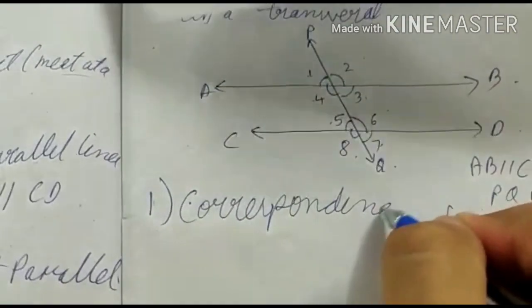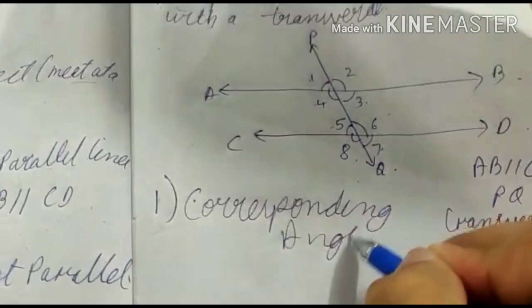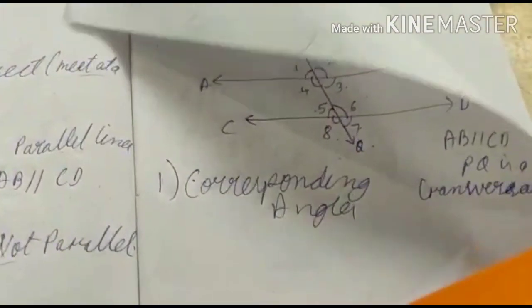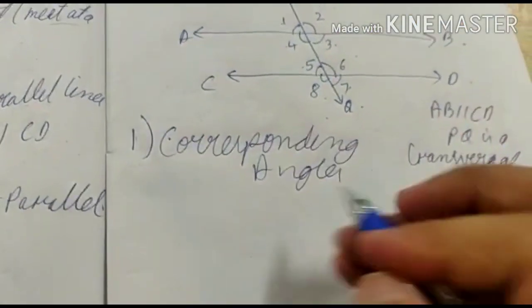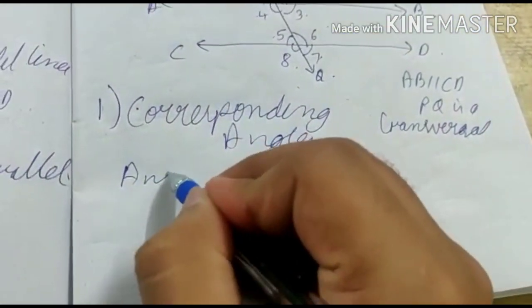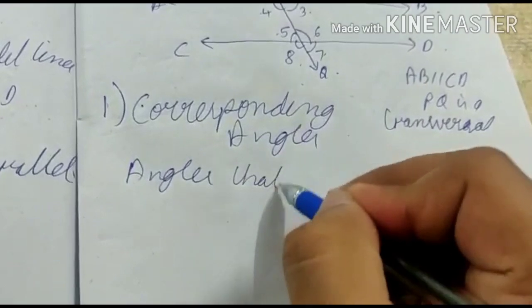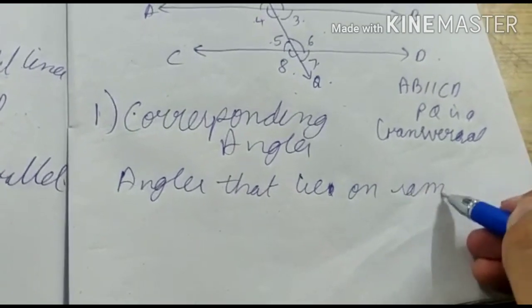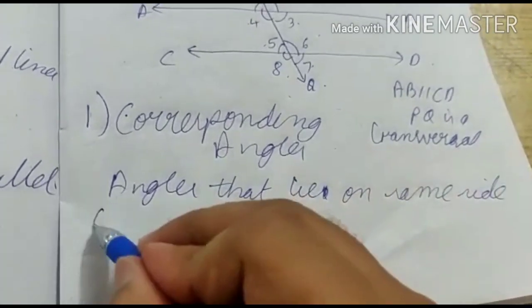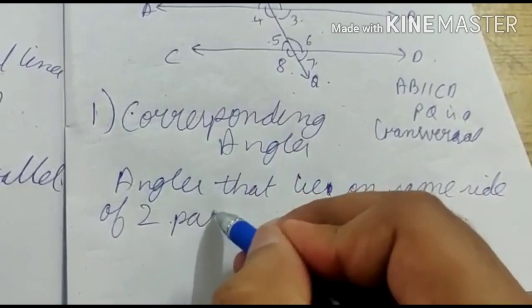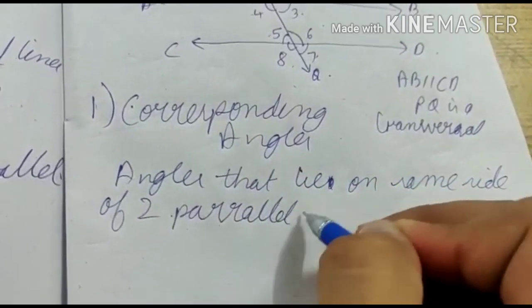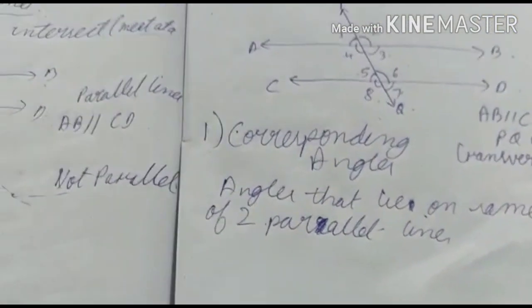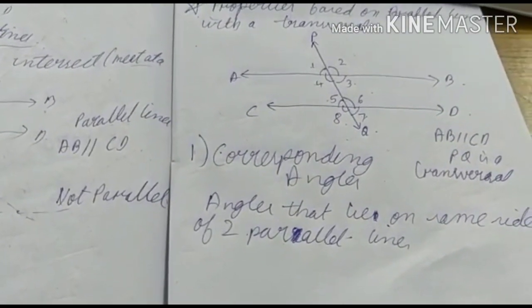For corresponding angles, what we need to know is that they are angles that lie on the same side of the two parallel lines.